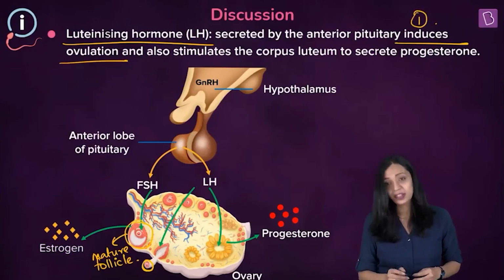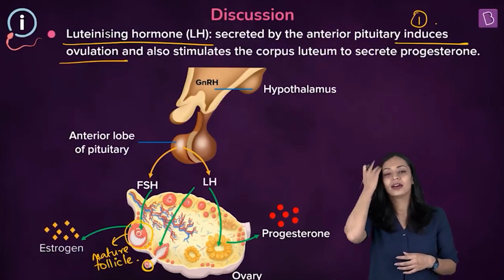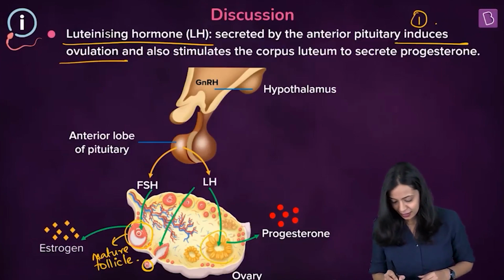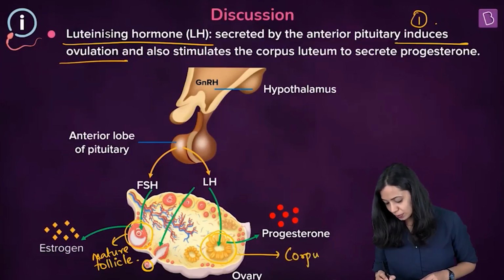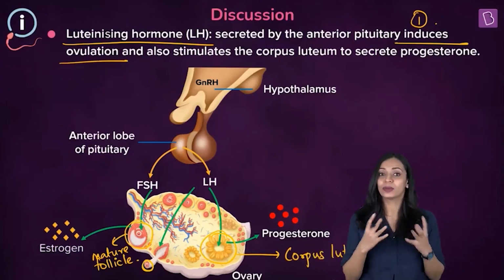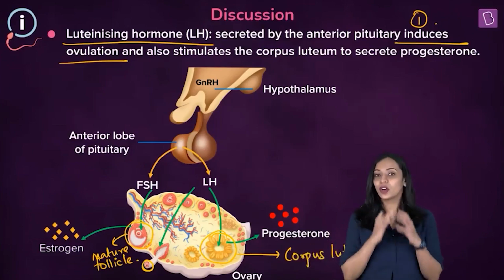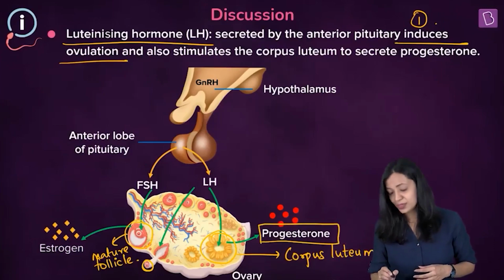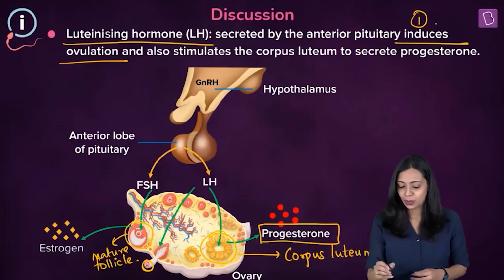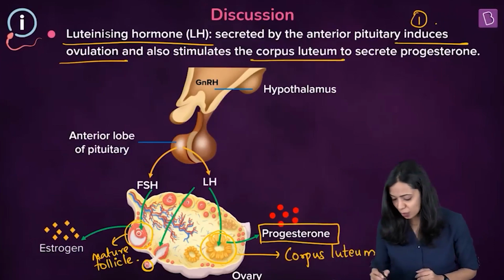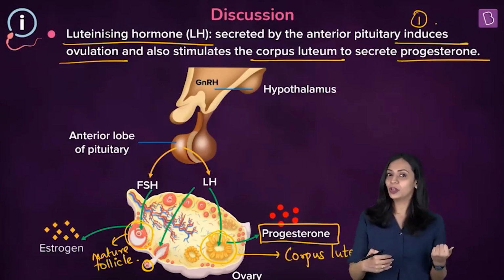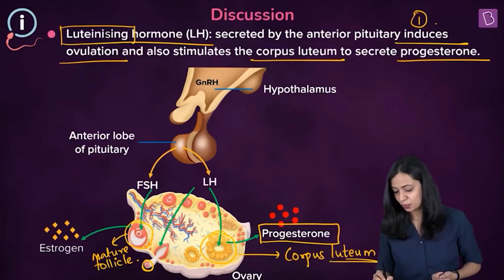Another thing is, after the follicle ruptures open to release the egg by a process called ovulation, there will be some cells of the follicle that remain within the ovary. See, like these cells here. Now this is known as corpus luteum. Corpus luteum refers to the remnants of the Graafian follicle or the mature follicle after ovulation takes place. Now, corpus luteum is involved in the secretion of a hormone known as progesterone. So, progesterone, I'm sure you know, is also called the pregnancy hormone. So, the LH hormone also stimulates this corpus luteum here to secrete progesterone. So, it maintains corpus luteum. One way to remember that is luteinizing hormone maintains corpus luteum.